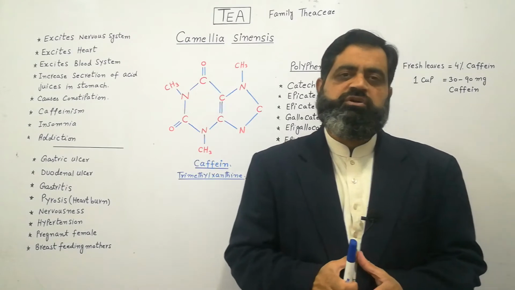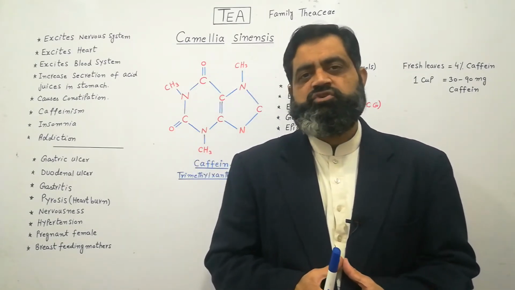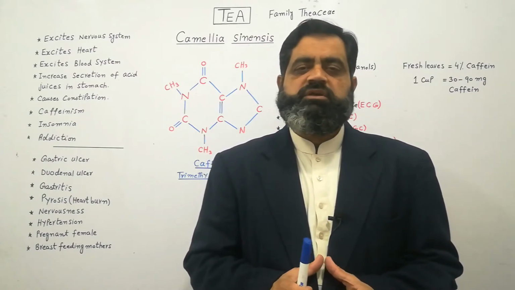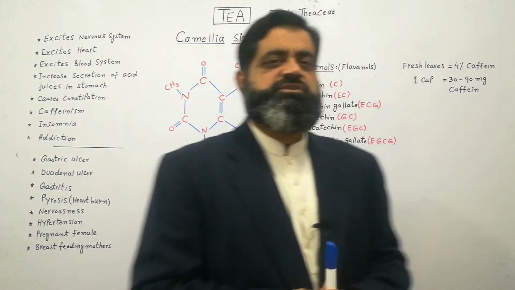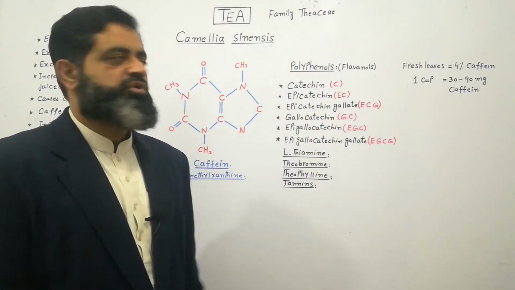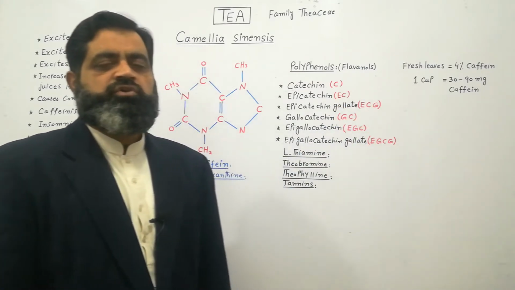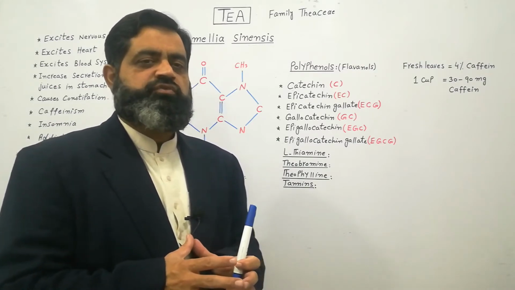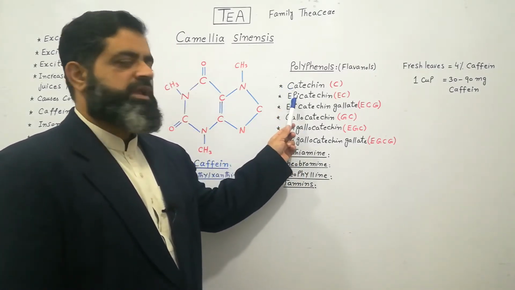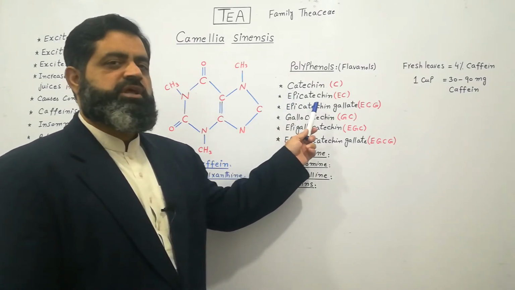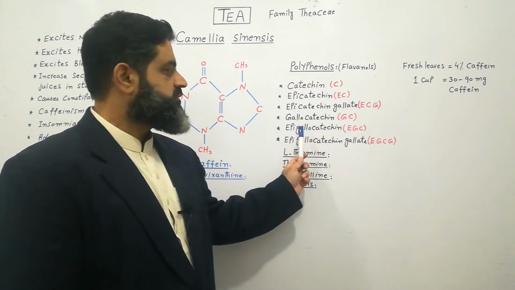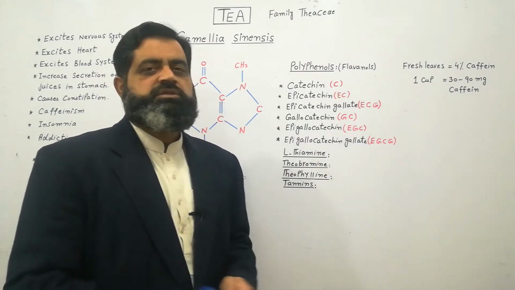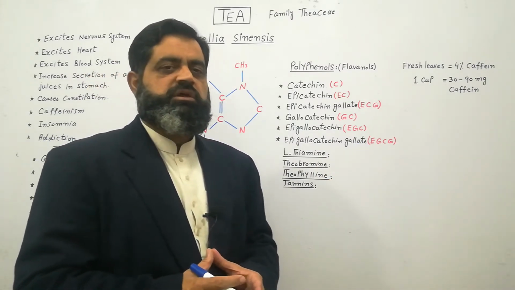If we look at the composition of tea, the leaves contain thousands of different chemicals, including aromatic oils and other chemicals known as polyphenols or flavonols. There are different types of polyphenols present in the leaves of tea: catechin, epicatechin, epicatechin gallate, gallocatechin, epigallocatechin and epigallocatechin gallate. These are all polyphenols present in the leaves of tea.